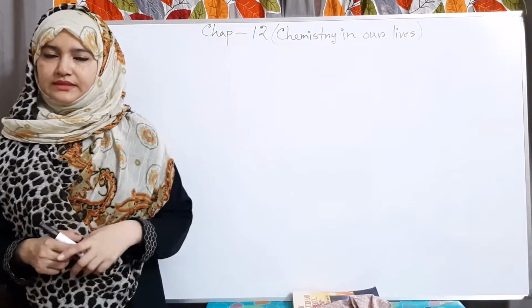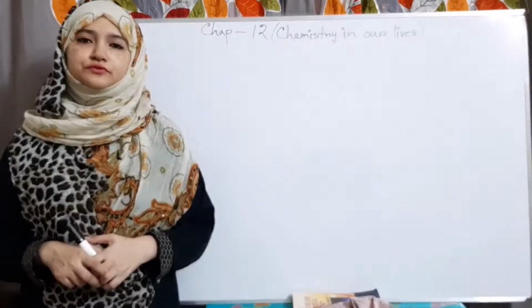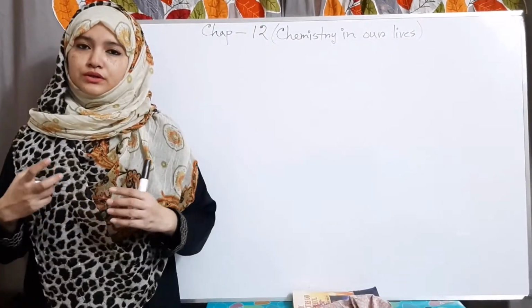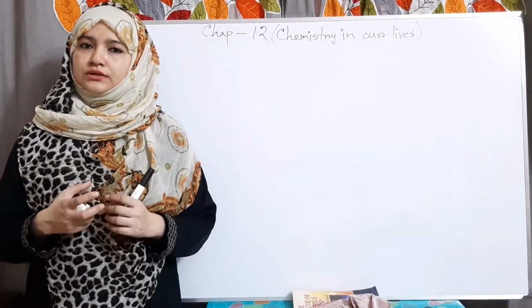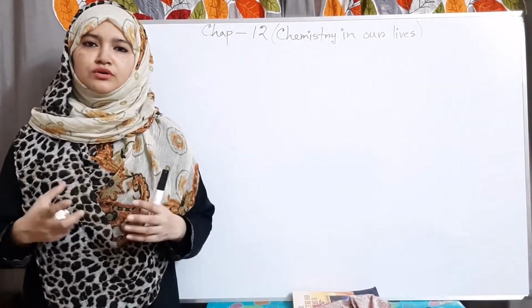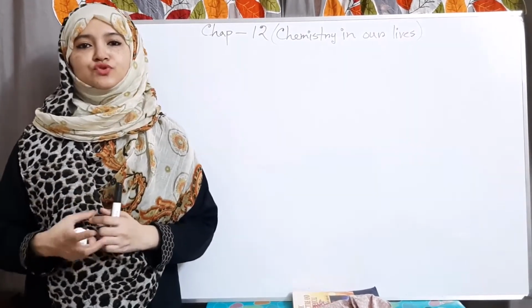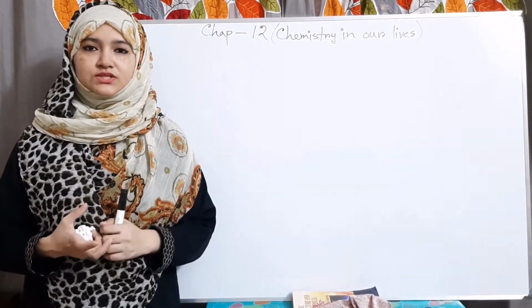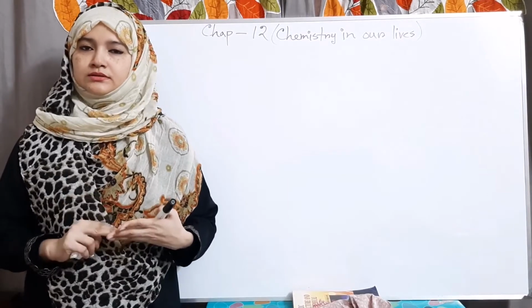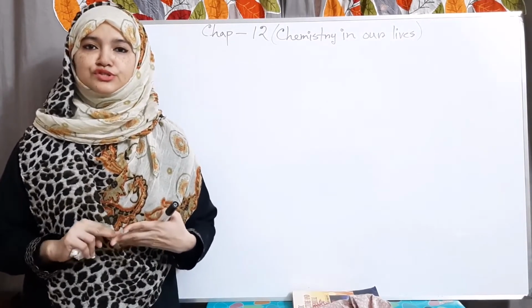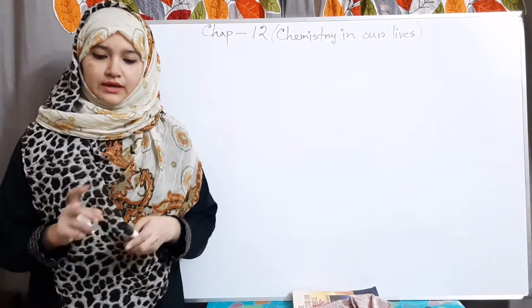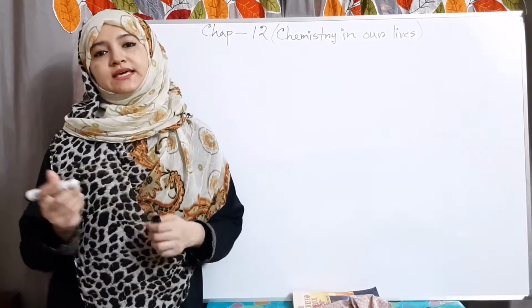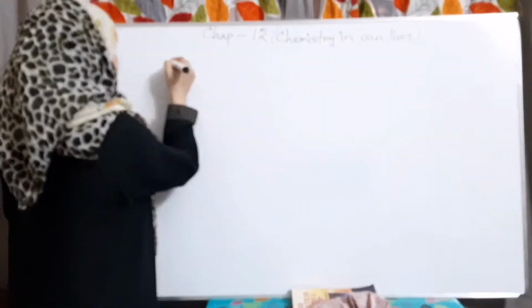Okay? Then at first I will go for a very common chemical known to all of us, common salt or sodium chloride. Sodium chloride is our table salt. It's known as common salt or edible salt. This sodium chloride is an ionic compound.